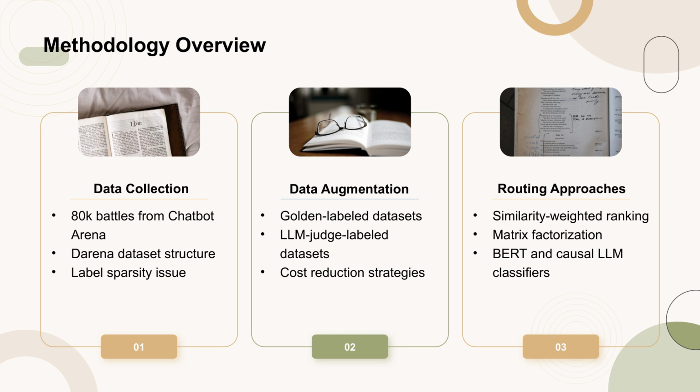They also employ data augmentation techniques, including golden-labeled datasets from benchmarks like MMLU and LLM judge-labeled datasets using GPT-4, which significantly reduce costs. The routing approaches explored include similarity-weighted ranking using a Bradley-Terry model, matrix factorization to capture low-rank structures, and classifiers using BERT and causal LLMs like Llama 3B. These methods aim to predict the winning model for a given query based on the preference data.